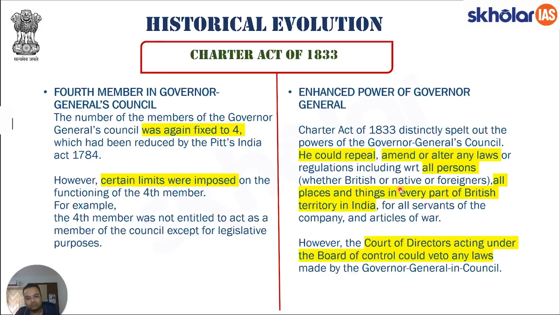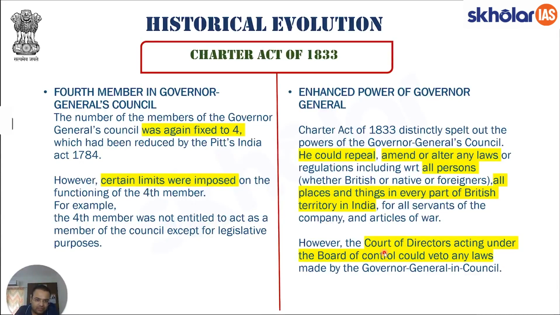However, the Court of Directors, acting under the Board of Control, could veto any laws made by the Governor General in Council. So while the Charter Act brought about a change where the Court of Directors will now be given the privilege of taking shots on economic policies and commercial policies, it was also felt that the Court of Directors should be given some kind of power so that they feel that they have a stake in decision making, and that was done via giving them some veto powers with respect to some of the decisions which the Board of Control can take. Let me give you an example of that.